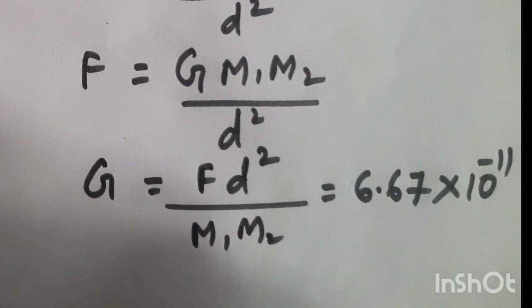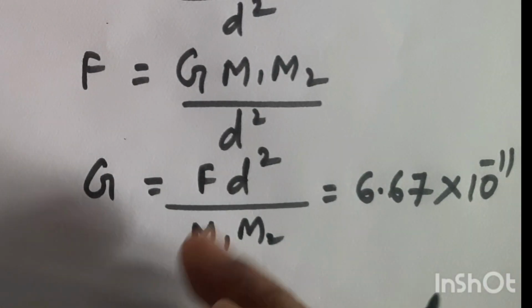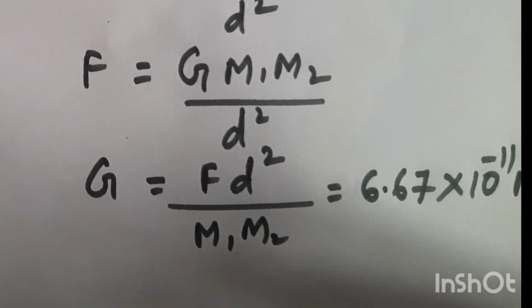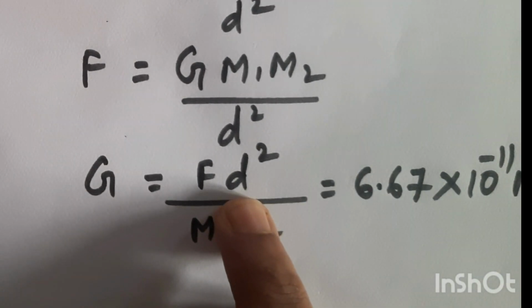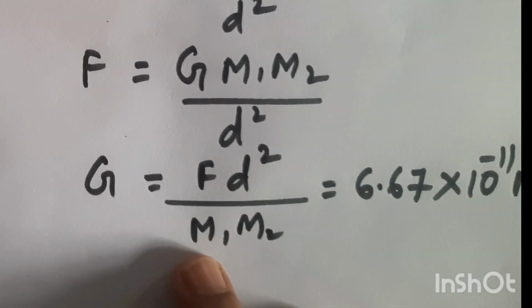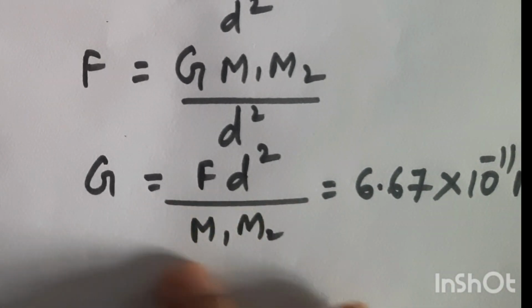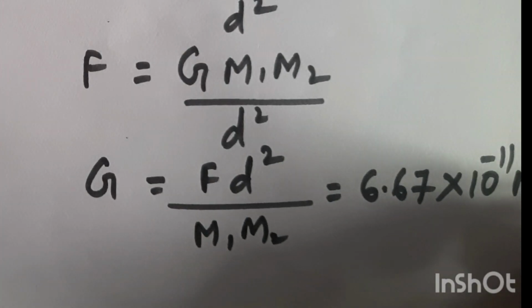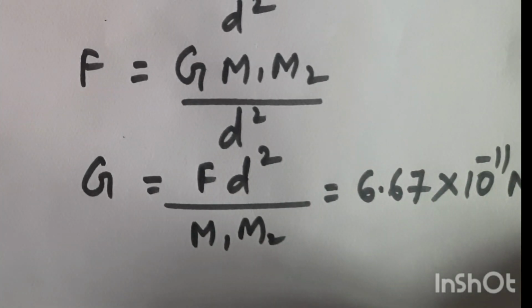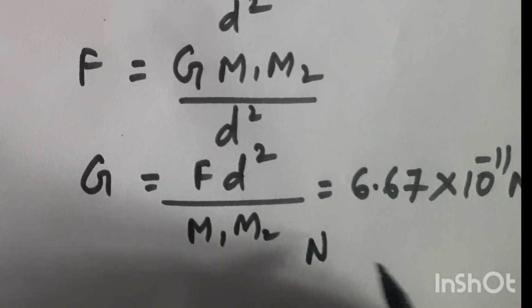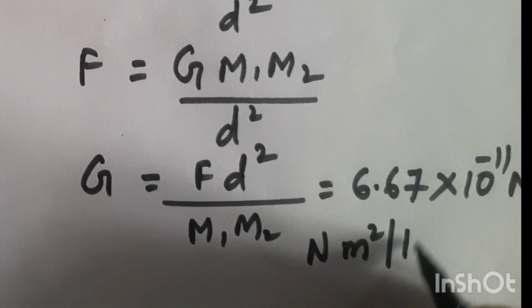Now how do we write the unit? The first one is force, and the unit of force is Newton. The second one is distance; the radius is given, so meter square. Here mass is in the denominator, so upon kg square. Thus the unit of the gravitational constant is Newton meter square per kg square.